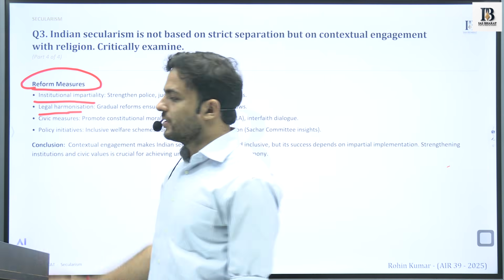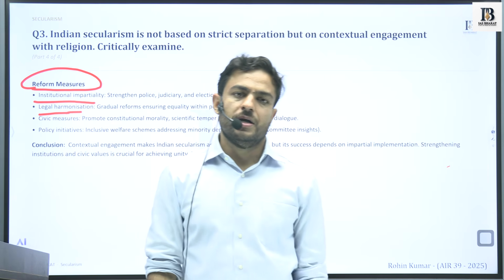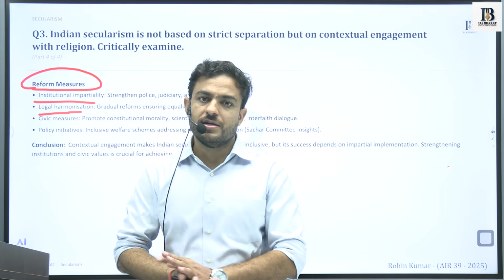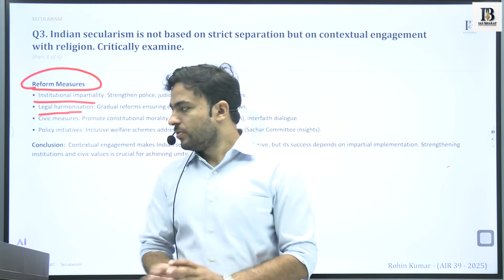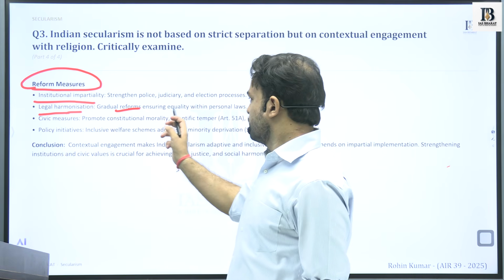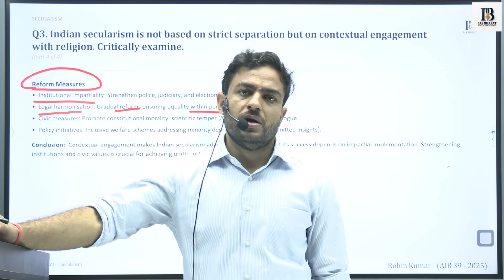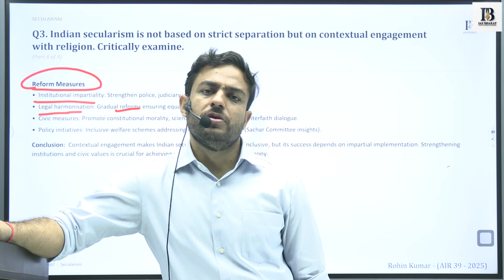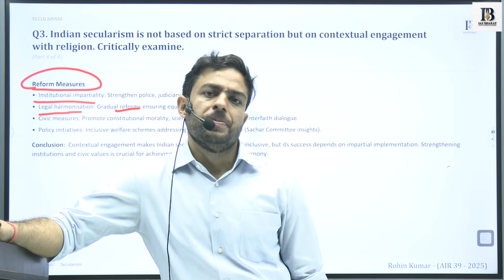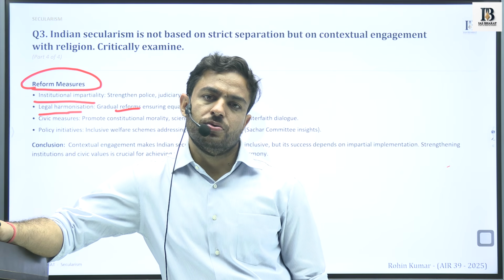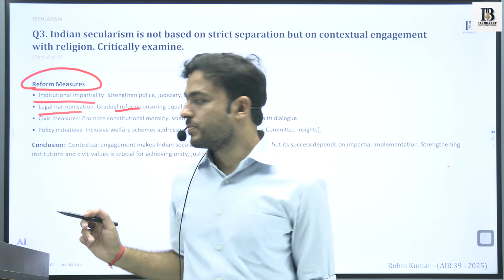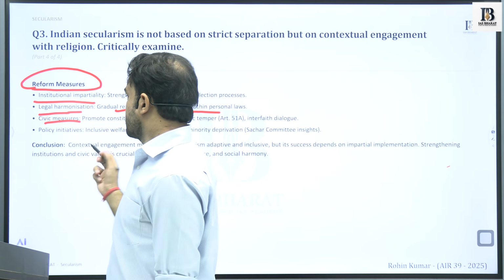This was again a criticism that was highlighted. It's a solution for the legal inconsistencies part. So gradual reforms should be taken into the society, both with respect to bringing some uniformity into the legal principles, and into the personal laws, if that is possible. Next is the civic measures.